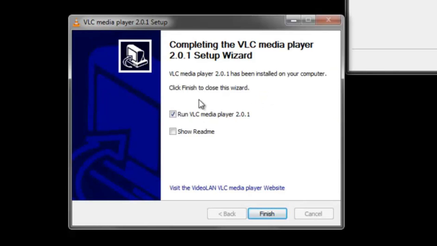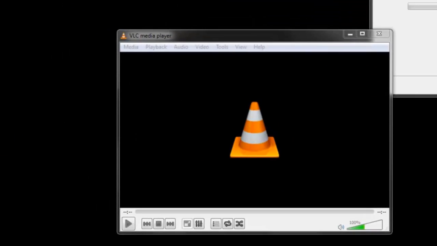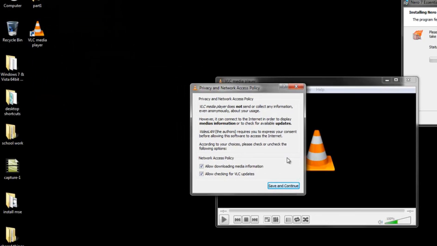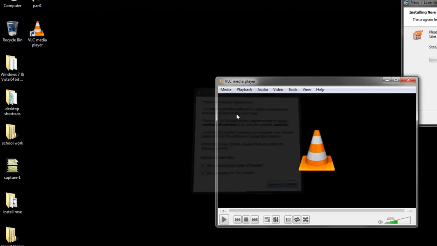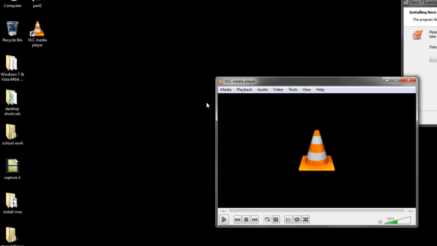So now that that's finished installing, we'll just click next. It'll run the program. We'll click save and continue. That's all just about downloading stuff, and now it is installed. There's a nifty little icon here on the desktop.